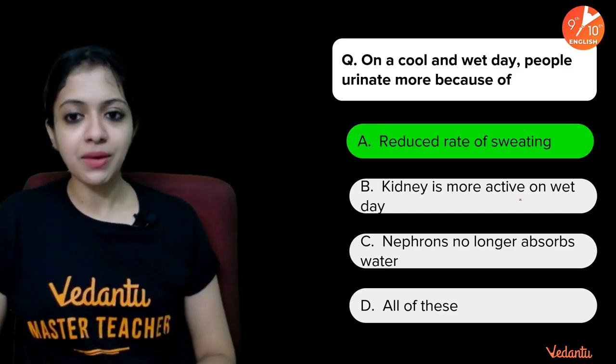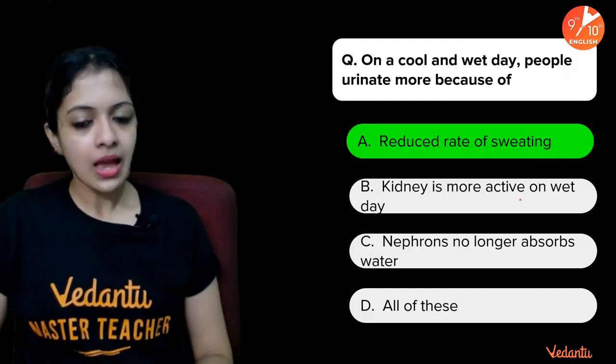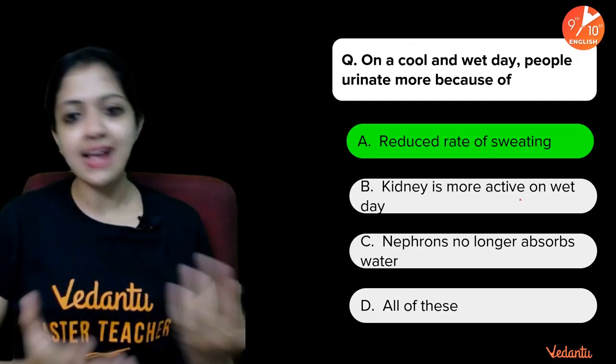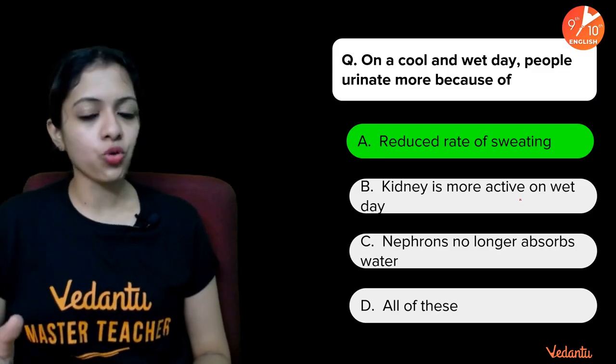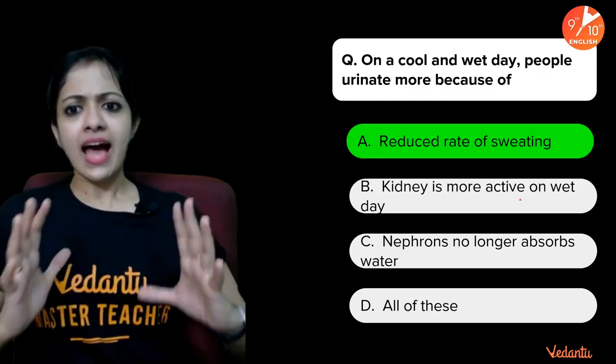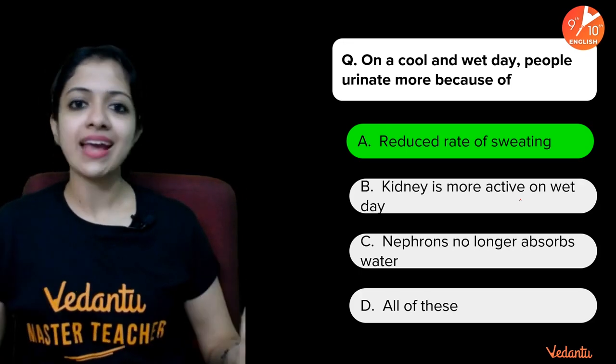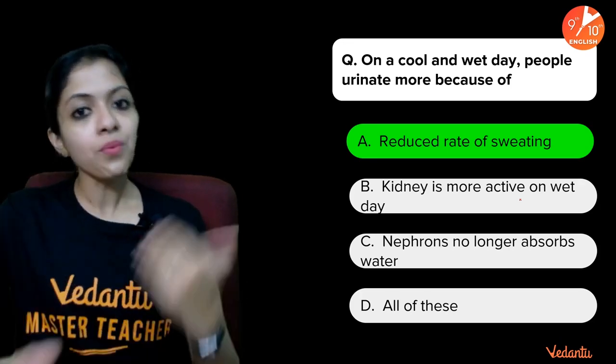Yes, the answer is because on a cool and wet day, people tend to sweat less and as a result tend to urinate more. Because if sweating rate is less, there has to be some other mechanism to get rid of the excess water in the body. And that is through urinating more.